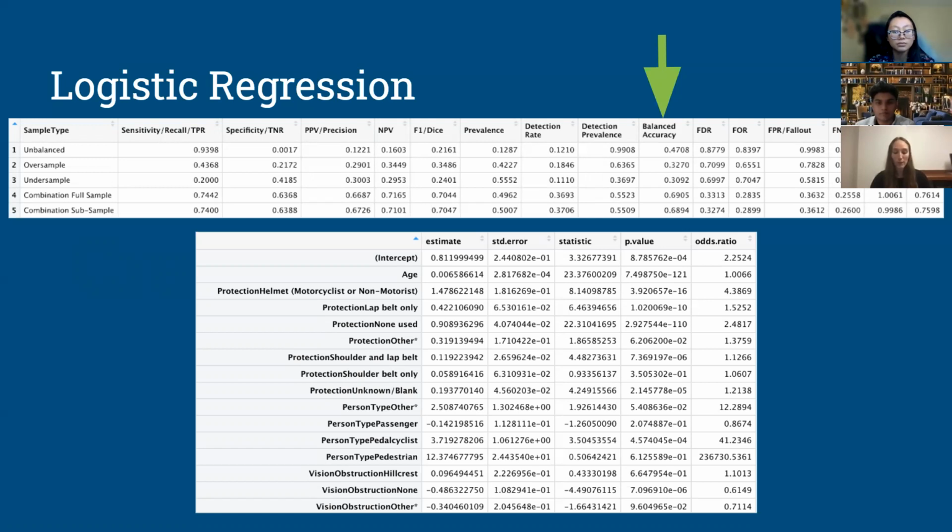Below that, we have the output of our fitted logistic regression model, which shows us estimates, standard errors, statistics, p-values, and the odds ratio. From here, we can identify some important variables, such as using no protection makes you about 2.5 times more likely to be injured in a crash.